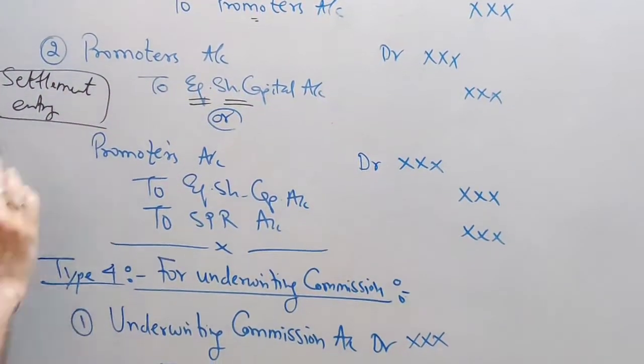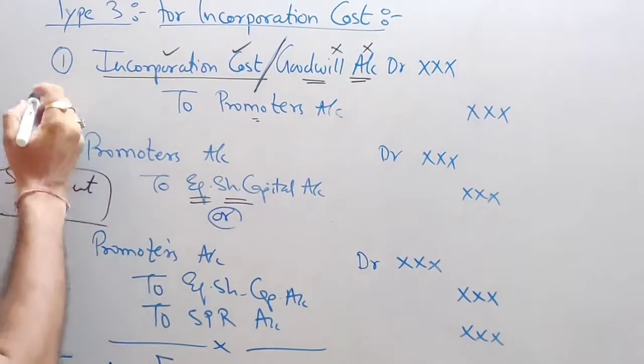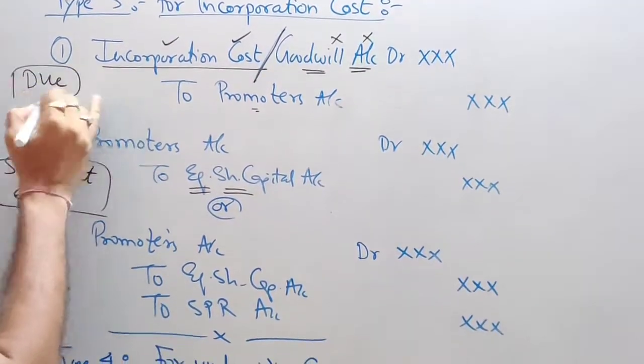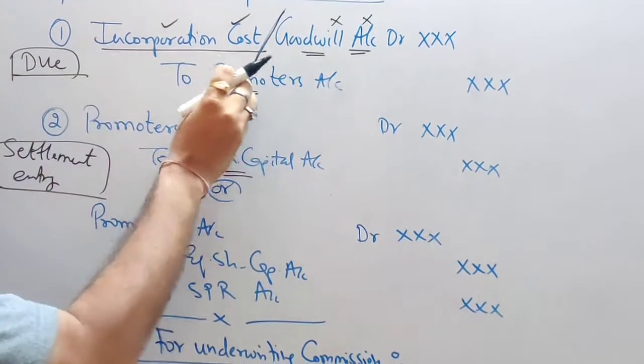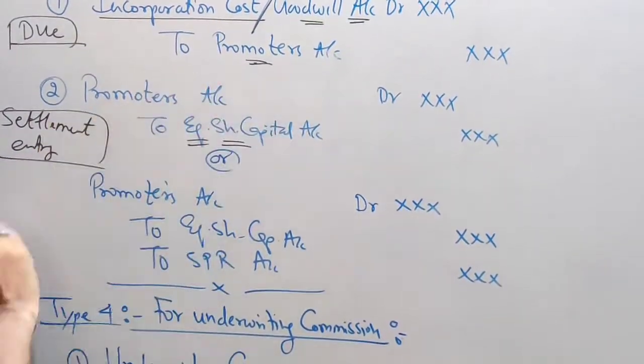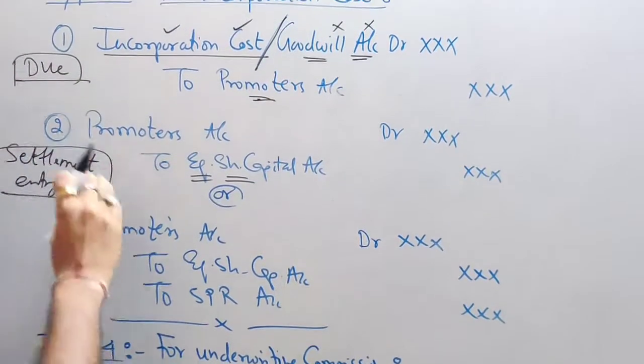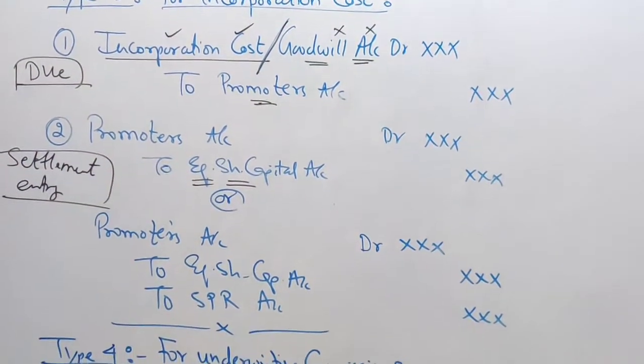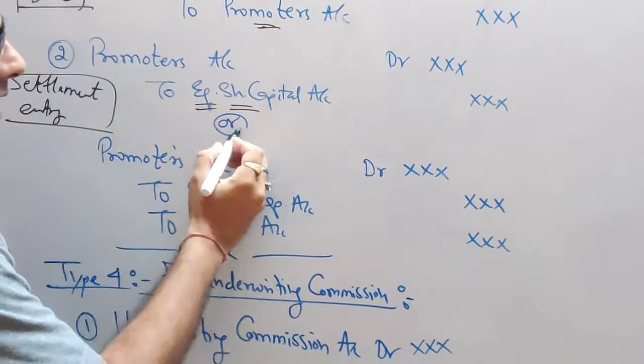Share is going out. And I will also label this entry. This is the due entry. Due entry means you are showing it as due. The amount is due. The amount is payable to the promoter. So this is the due entry and this is the settlement entry. I hope you have understood this part.